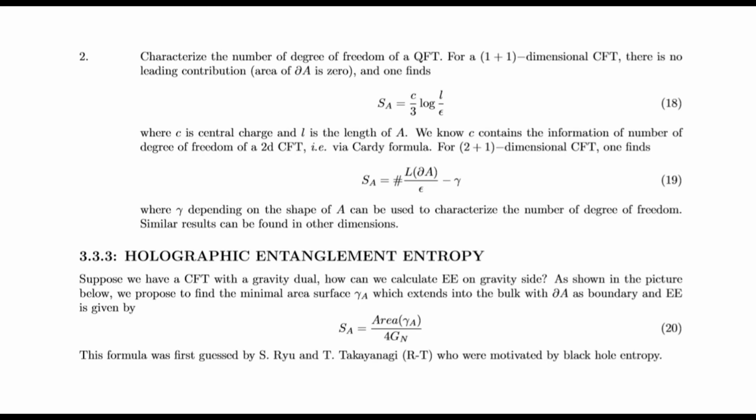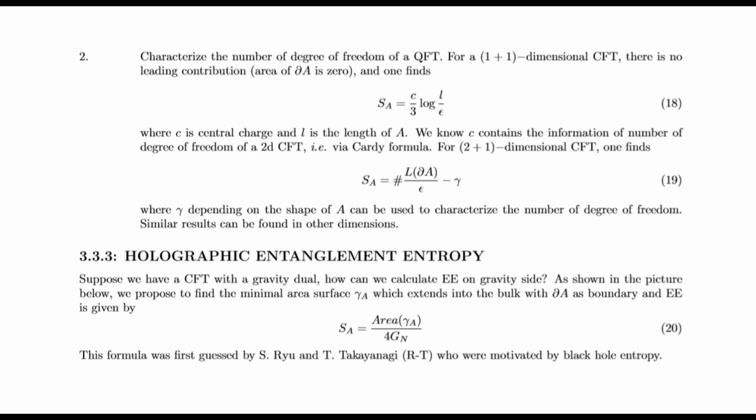Second, characterize the number of degrees of freedom of a quantum field theory. For a 1 plus 1 dimensional CFT, there is no leading contribution, and one finds this, where c is the central charge and L is the length of A. We know c contains the information of the number of degrees of freedom of a 2-dimensional CFT via the Cardy formula. For a 2 plus 1 dimensional CFT, one finds this, where gamma, depending on the shape of A, can be used to characterize the number of degrees of freedom. Similar results can be found in other dimensions.